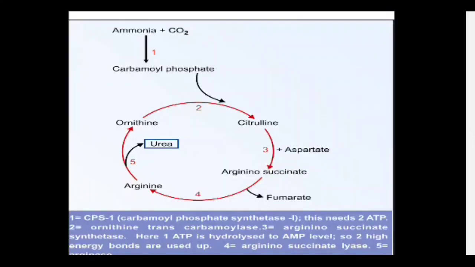Here you can see ammonia plus carbon dioxide form the carbamyl phosphate. Then the second step, formation of the citrulline, which then combines with the aspartate and forms the argininosuccinate. Then it forms the arginine, and from this the urea is separated. And here the urea cycle reactions occur in two compartments, one is the cytoplasm and the second one is the mitochondria. So it is called compartmentalization, and it is very useful for the